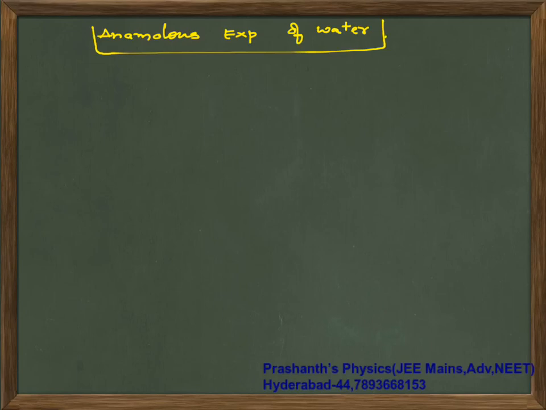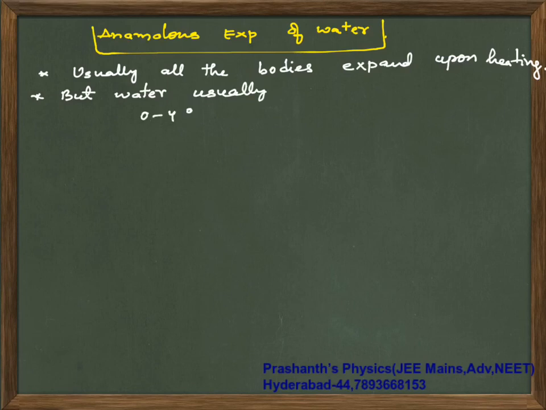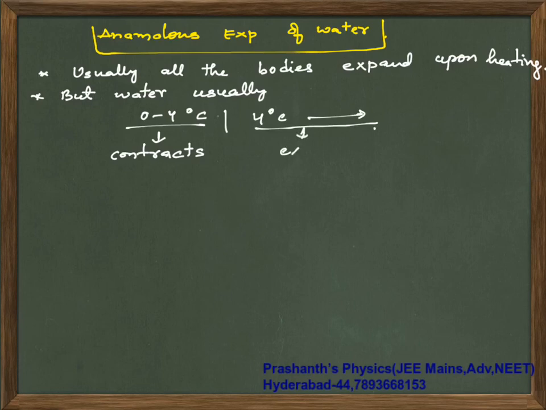Next, anomalous expansion of water. Usually all bodies expand upon heating, but water, between 0 to 4 degrees centigrade, contracts; beyond 4 degrees centigrade and greater values it expands.